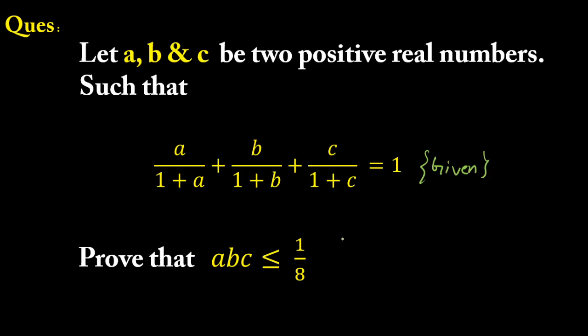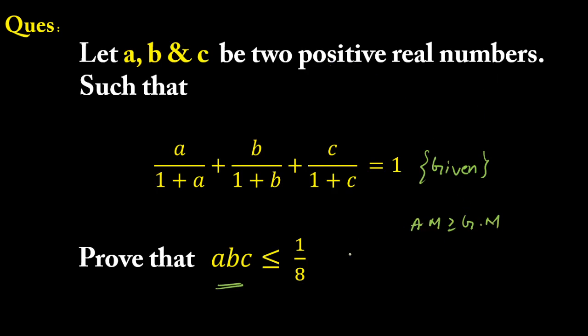See, in this kind of problems, most of the times you have to check what we need to prove. According to that, we'll arrange what we need. So here the product of three terms is given. That means we have to use the AM greater than GM inequality, because you don't know anything about these numbers other than that these three numbers are positive real numbers.